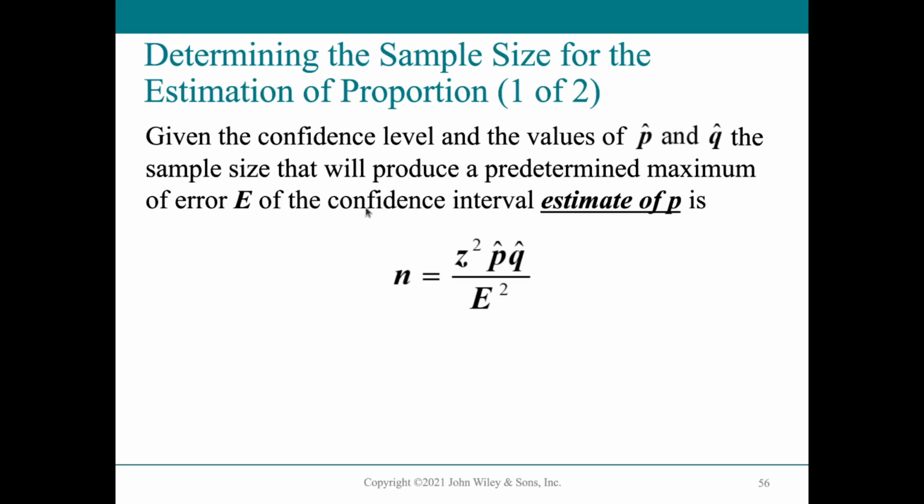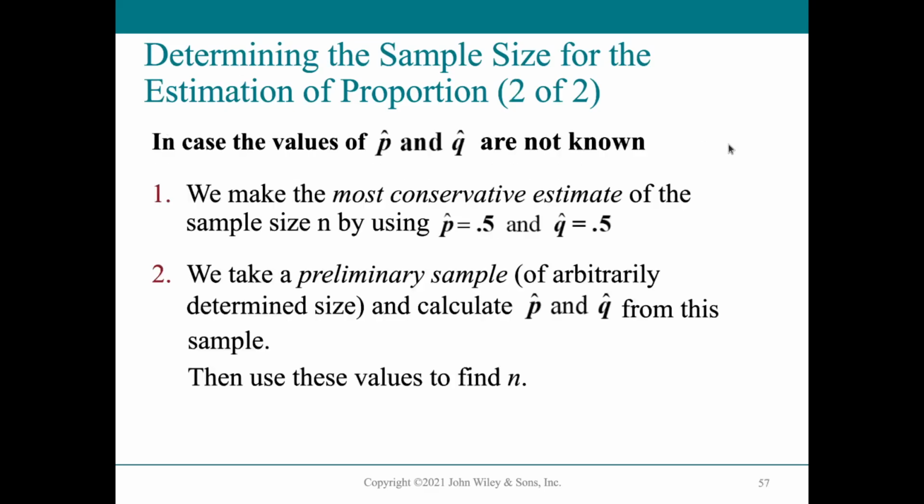So given a confidence level and the values of P and Q, the sample size that will produce a predetermined maximum error E in the confidence interval estimate of P, this is our sample size, provided that we have P and Q. So let's say we do not know the proportion of the parameters of a certain value.